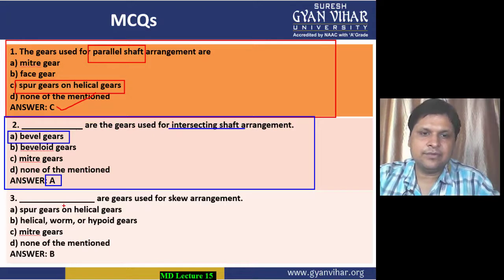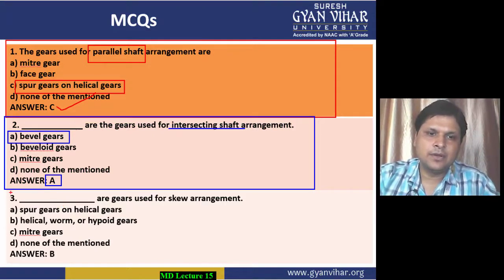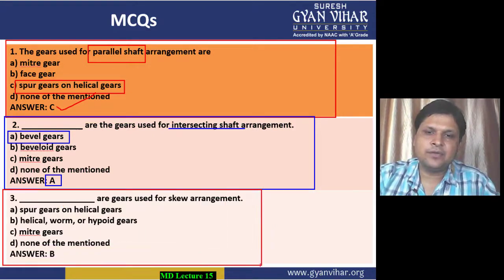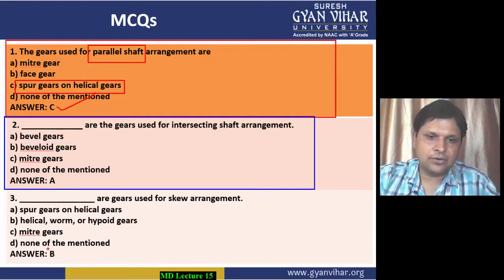Coming to MCQ number 3, dash are gears used for skew arrangement. Now skew means non-coplanar arrangement. For skew arrangement, generally the gears which are used are helical, worm or hypoid gears. So the correct option is option B.